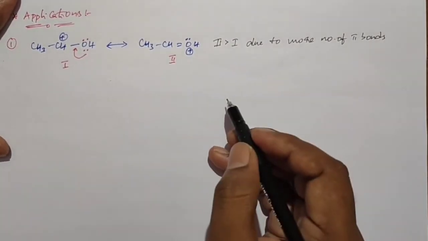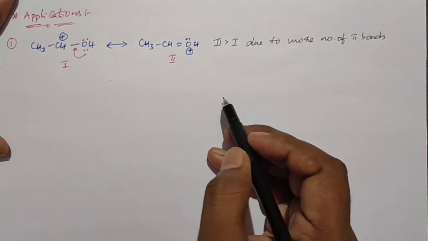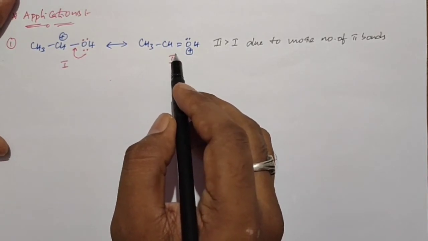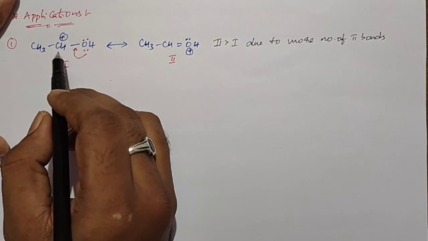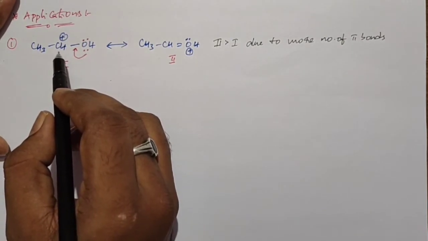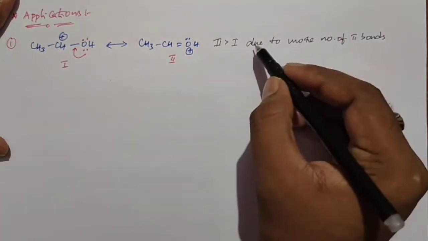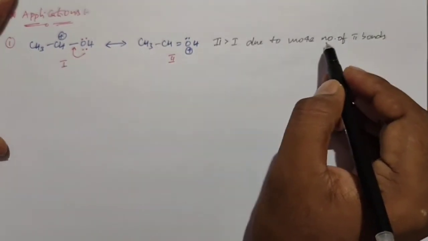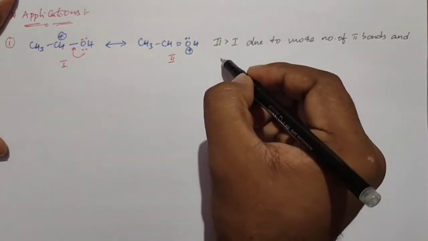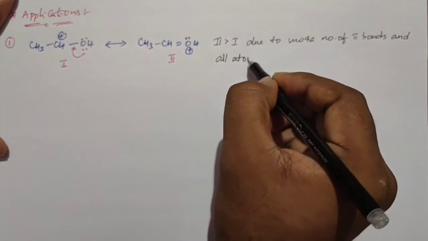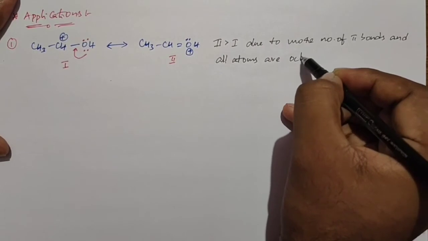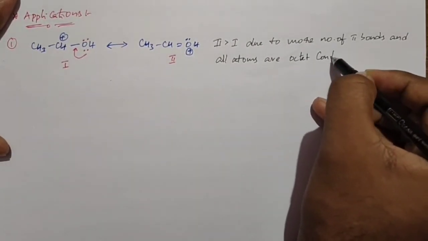At the same time, in structure 2 all atoms have complete octet configuration, but in structure 1 the middle carbon doesn't have an octet configuration. It is an electron deficient atom. So structure 2 is more stable than structure 1, because of more pi bonds present in structure 2 and all atoms having octet configuration.